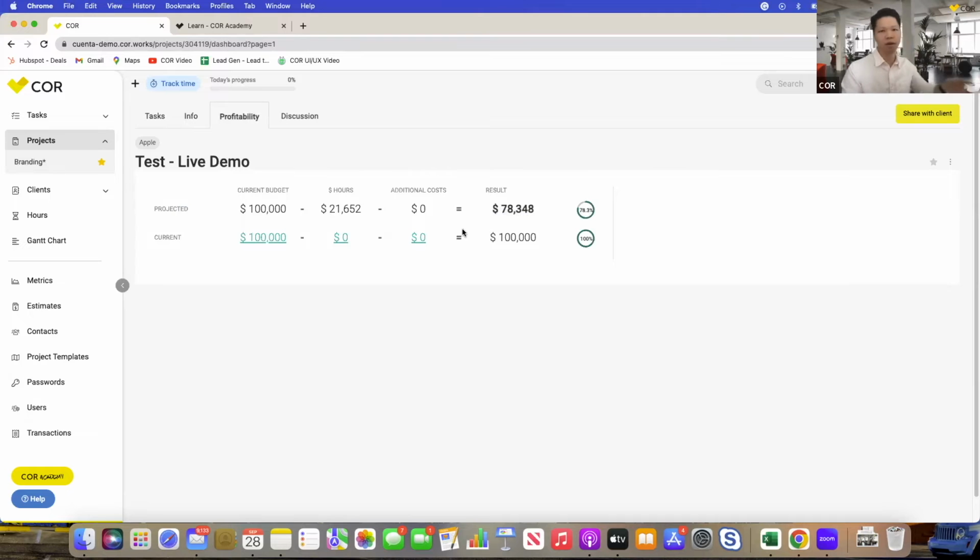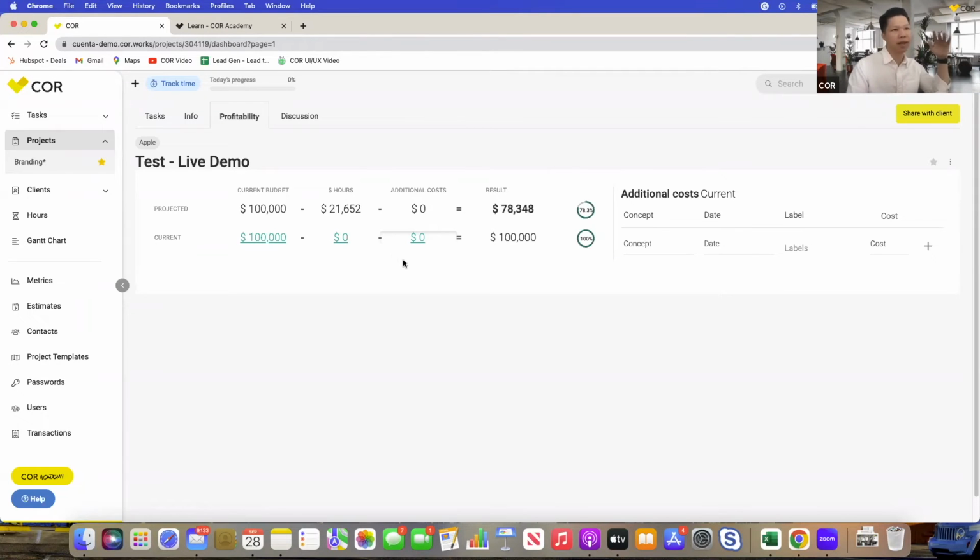So just based on how many hours are put in, how expensive, and the rates of those people that are allocated, it already started projecting the result of this project. And if you want to add additional costs, you can just click this button, add a concept, add a date, and the label, and just input your numbers right here, and they'll be added to the calculation immediately, right?